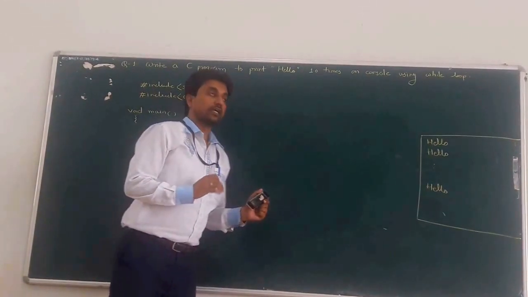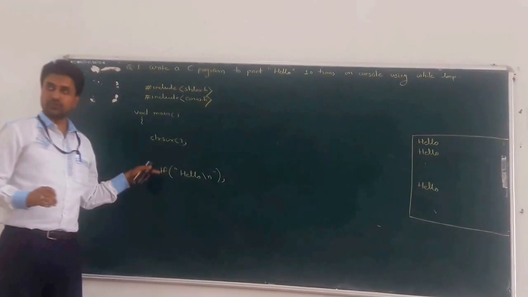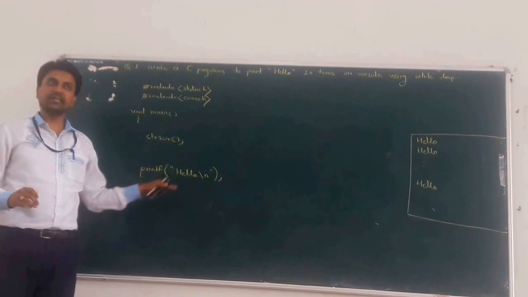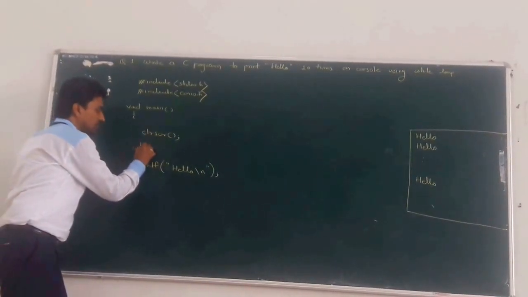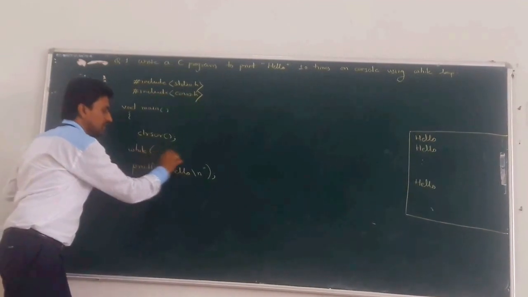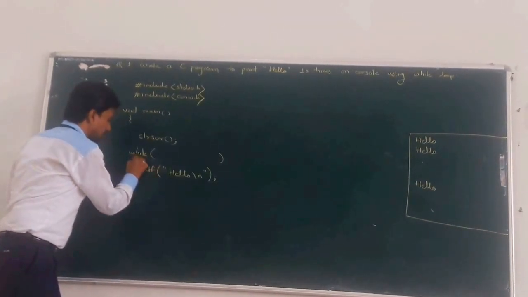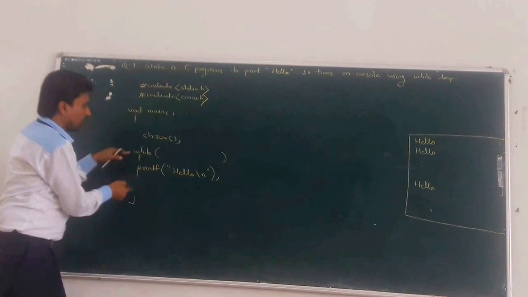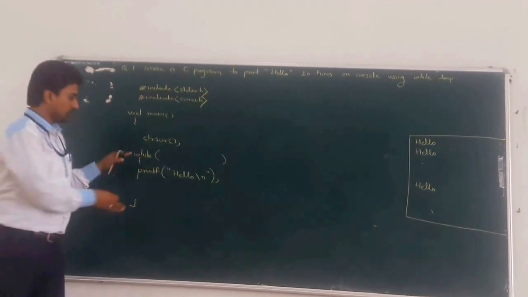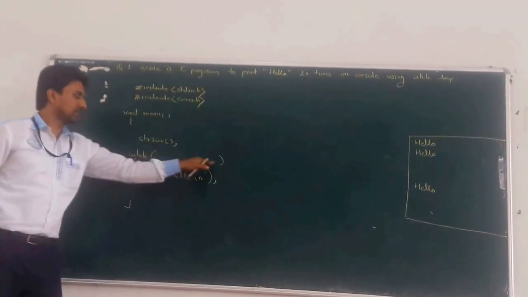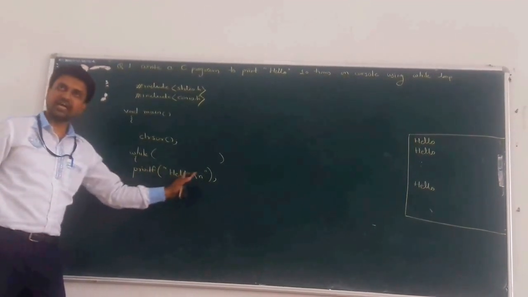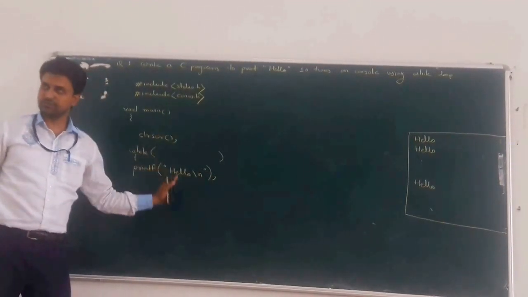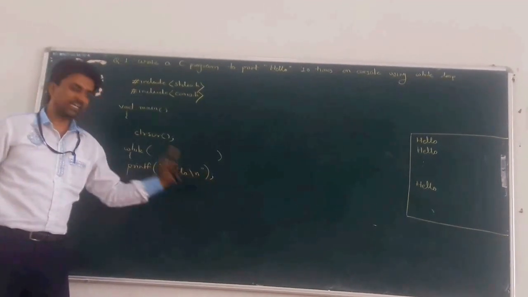We know whenever the condition is true, the body of the while loop gets executed. So what is the syntax? While, then condition, then curly bracket, and then the body of the while loop. We will decide the condition. Then what is the body? Print hello 10 times on the console. So the message is printf hello slash n.